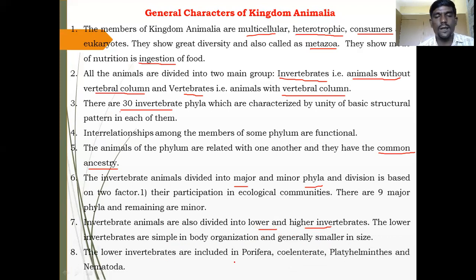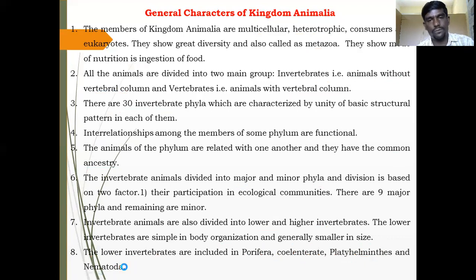The lower invertebrates include, for example, the phylum Porifera, phylum Coelenterata, phylum Platyhelminthes, and phylum Nematoda. These are very simple organisms, generally microscopic. Coelenterates are very common primitive animals. Platyhelminthes are flatworms with a worm-like body structure, and nematodes are found in soil. These are also worm-like without any segmentation or division in body structure.